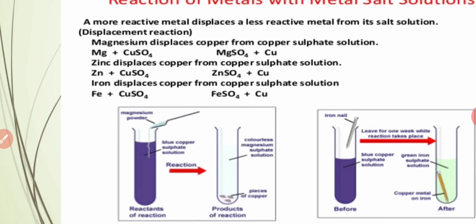We can take one test tube, take some copper sulfate solution, and put some iron in. So what happened? When iron reacts with copper sulfate solution, it reacts and forms green iron sulfate solution. The solution turns green, forming iron sulfate solution and copper metal on the iron, and the green and brown colored metal rests on the iron nail. For this activity we have to leave this test tube for 1 week while the reaction takes place. Understand?